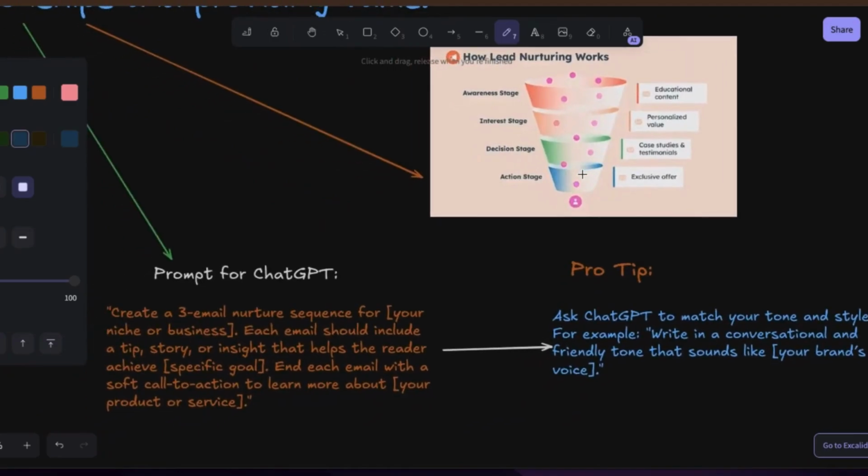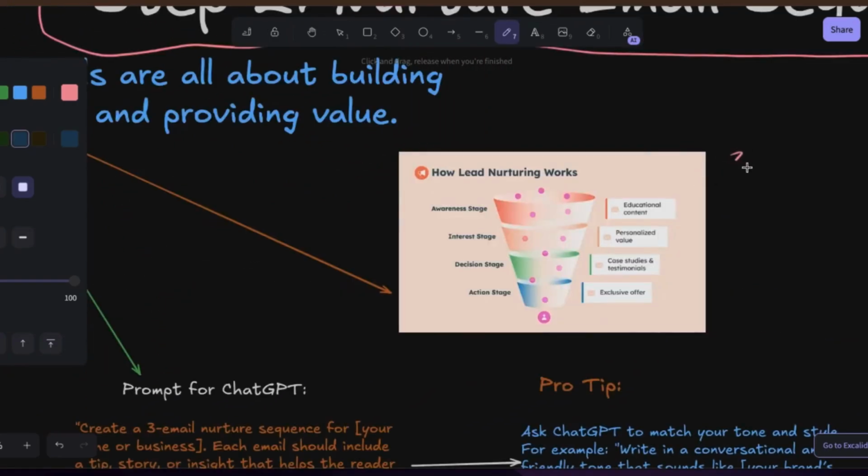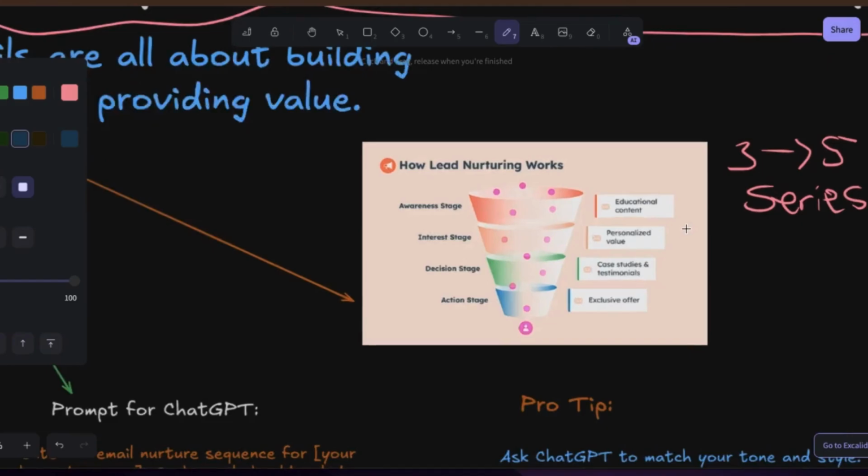The first, I will create a couple of emails. In my nurture stage, usually the nurture stage is about 3 to 5 series of emails. Do you understand? 3 to 5 series of emails. So it's not just one email like the welcome. The welcome email is just one. After that, you will send 3 emails, and all those 3 emails are going to focus on different aspects.